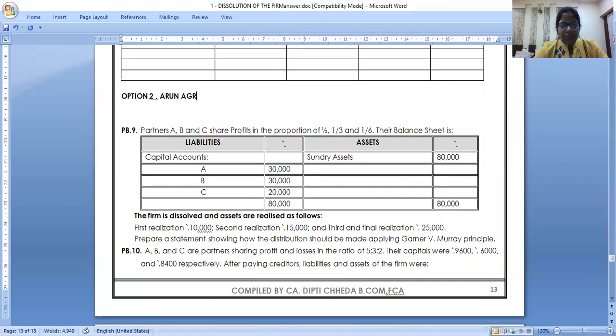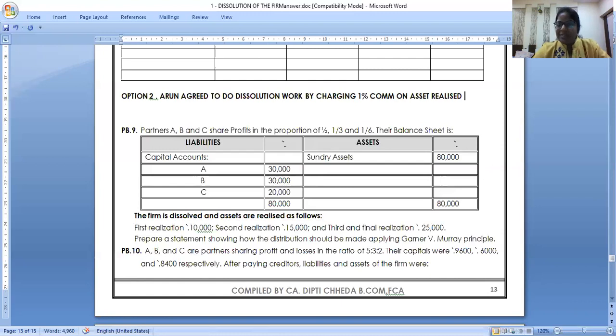Option 2, I am saying Arun agreed to do dissolution work by charging 1% commission on asset realized. This is a superb adjustment asked so many times in the exam.